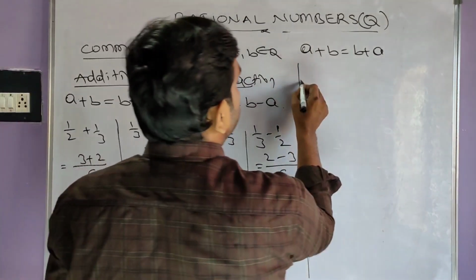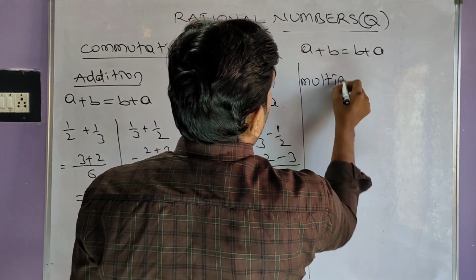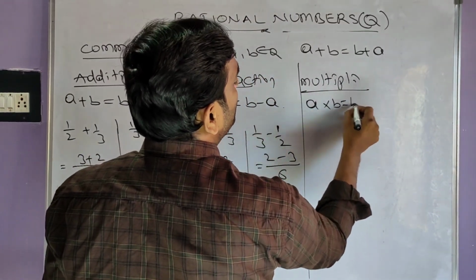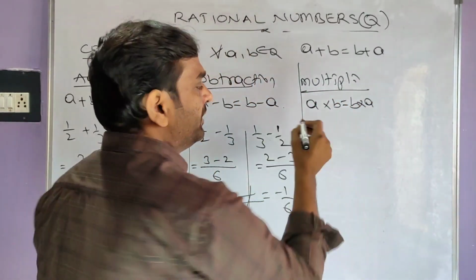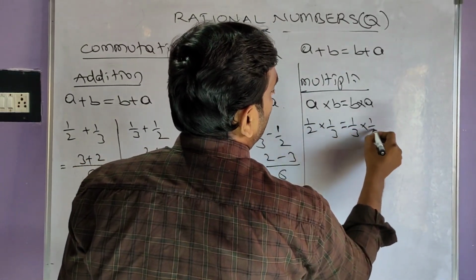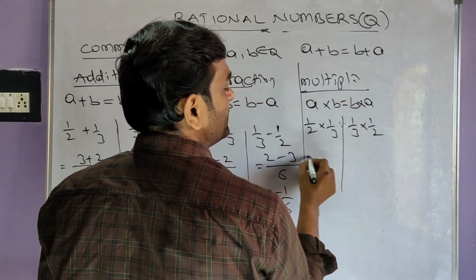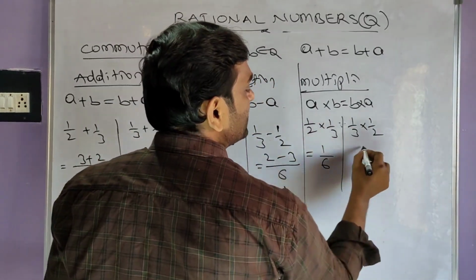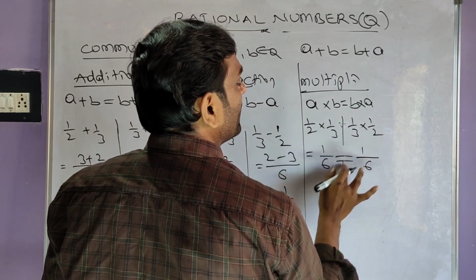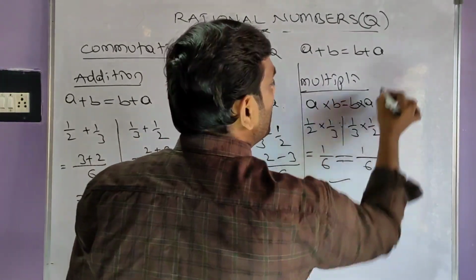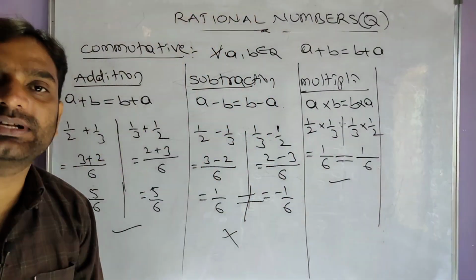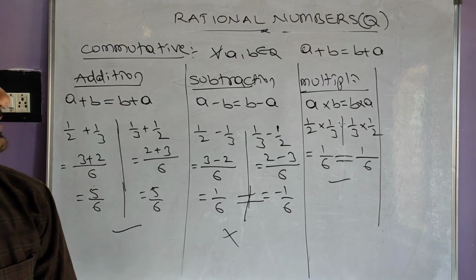Take multiplication. Multiplication: a into b is equal to b into a or not? Take a value 1 by 2, b value 1 by 3, and 1 by 3, 1 by 2. Are these two equal or not? We have to check. 1 by 2 into 1 by 3 is 1 by 6, 1 by 3 into 1 by 2 is 1 by 6. We got equal. So multiplication is commutative in the set of rational numbers.